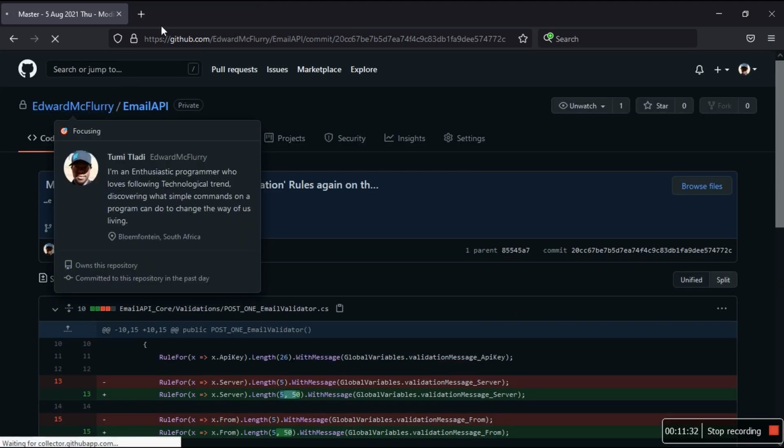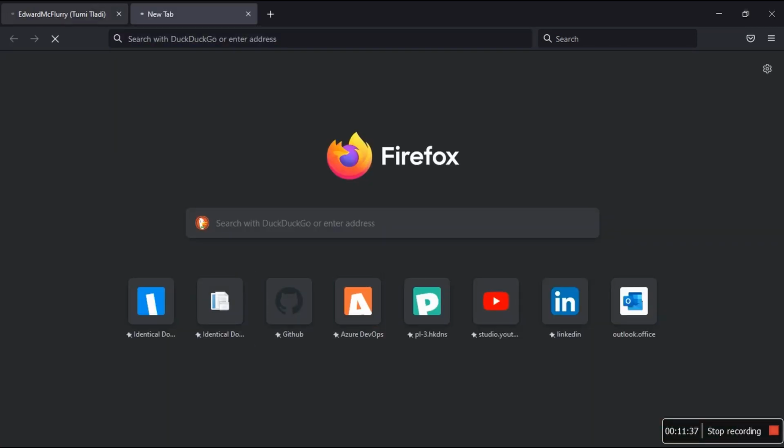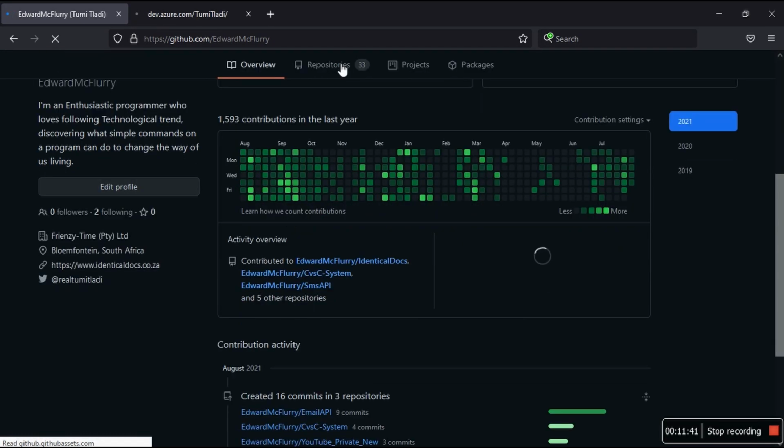So business of today. Let's open Azure DevOps. Okay, so me going back to GitHub, we're gonna go back to, let's go to repository.